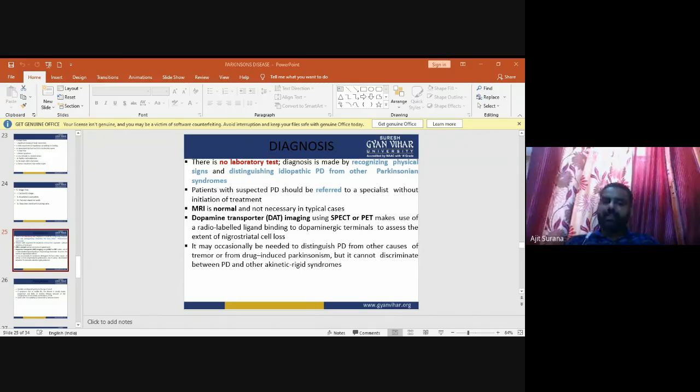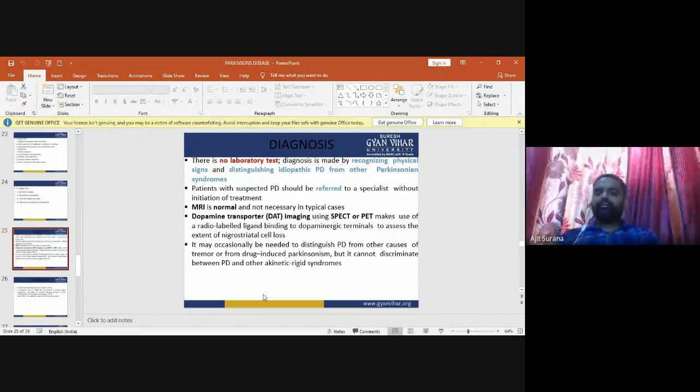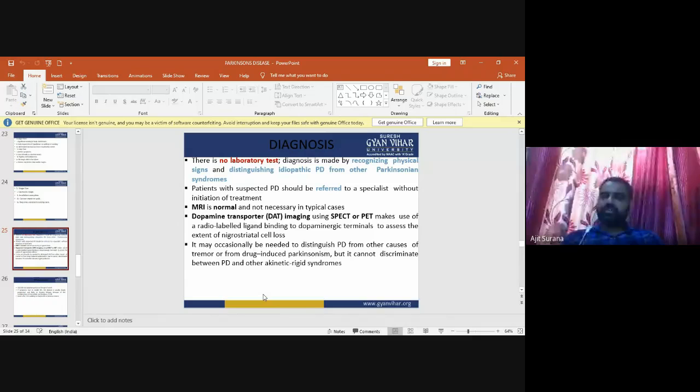MRI is normal in a Parkinson's patient and is not necessary in typical cases. Dopamine transporter imaging using SPECT or PET makes use of a radiolabeled ligand binding to the dopaminergic terminals to assess the extent of nigrostriatal cell loss. It may occasionally be needed to distinguish PD from other causes of tremor or from drug-induced Parkinsonism, but it cannot discriminate between Parkinson's disease and other akinetic rigid syndromes.